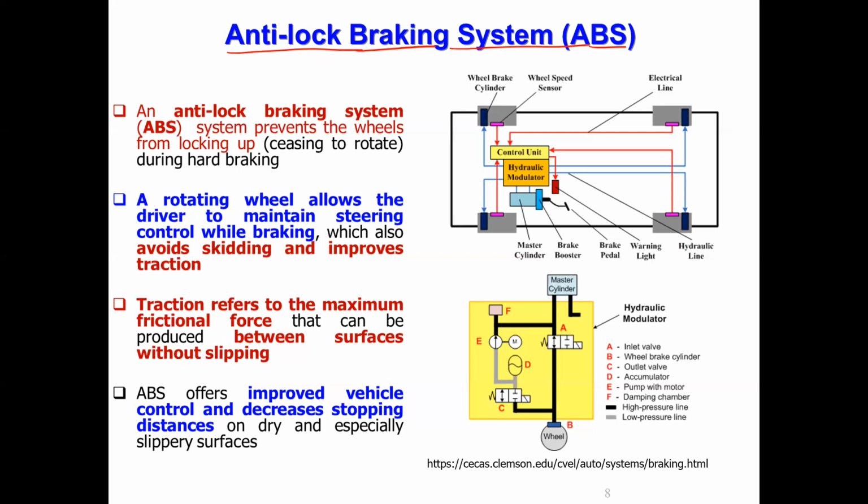The anti-lock brake system is shown here in this figure. You can see there are four wheels; we are talking about a four-wheel vehicle. Each wheel has a brake system, shown here as the wheel brake. Most of the time it may be hydraulic brakes. Okay, the brake system is there.